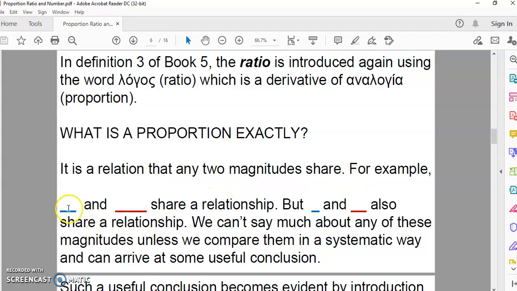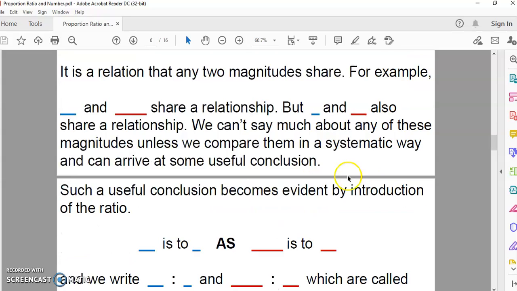For example, if you look at this blue distance and this red distance, well, they're not really distances. They're actually lines signifying distances because you can't really reproduce or construct a distance. They share a relationship. But what relationship? I don't know right now, and I don't care. But what we can say about both of these is that unless we compare them in a systematic way, we cannot arrive at some useful conclusion.